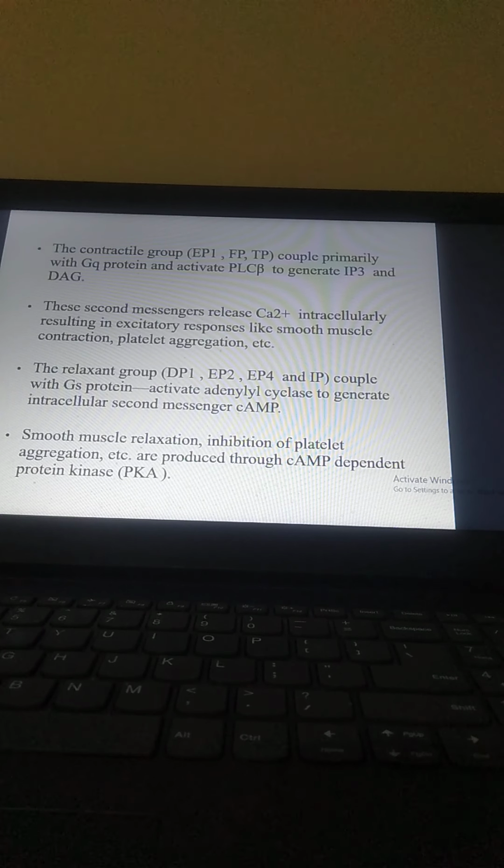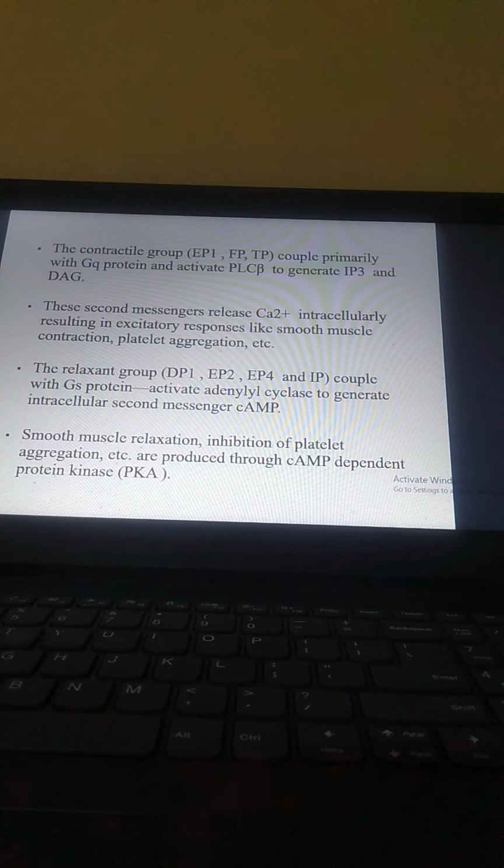So we have different groups. The contractile group, the EP1, FP, and TP receptors, couple primarily with Gq proteins and activate phospholipase C beta to generate IP3 and DAG, which cause calcium release. These secondary messengers release calcium intracellularly, resulting in excitatory responses like smooth muscle contraction, platelet aggregation, etc.